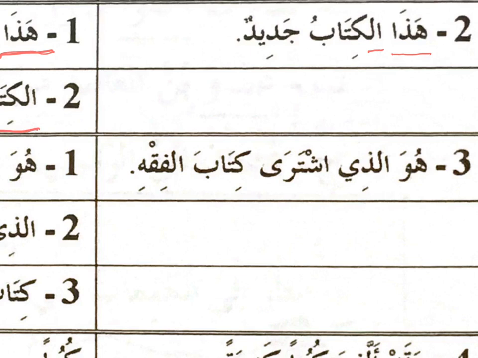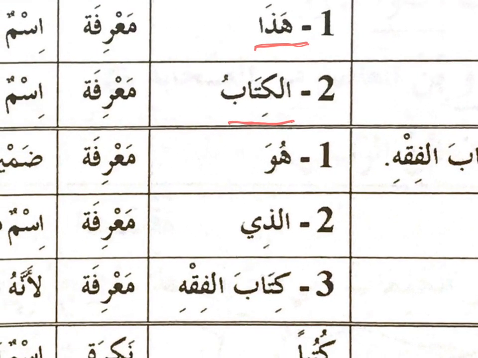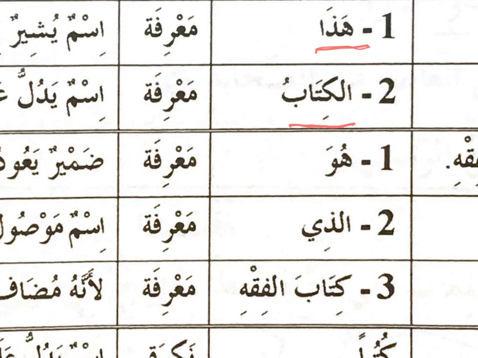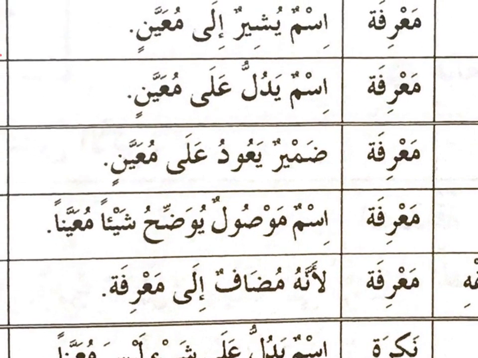So in this sentence we have several isms, okay, several nouns. First we have the word huwa. Huwa bermakna he. When we say he, of course we know who is the person. So here they say huwa is also a ma'rifah word. Why is huwa considered as ma'rifah? Because huwa is a dhamir.